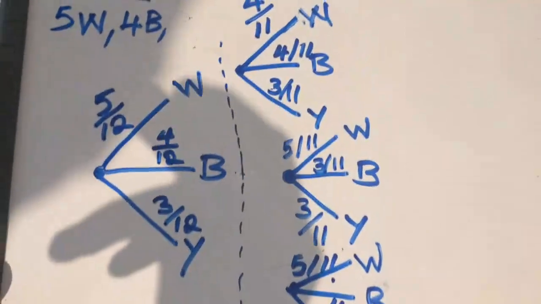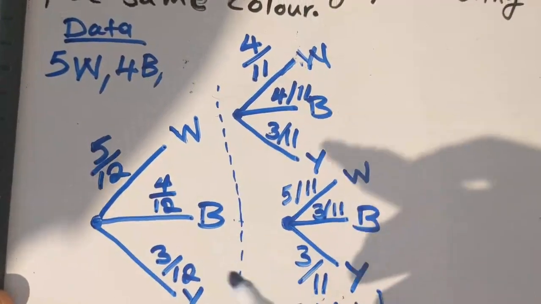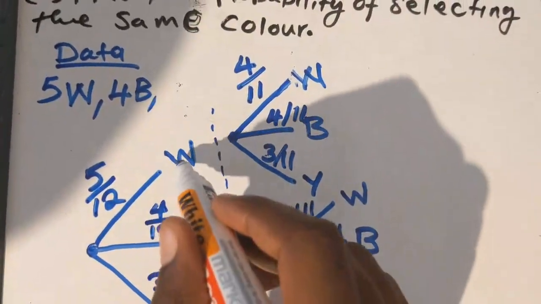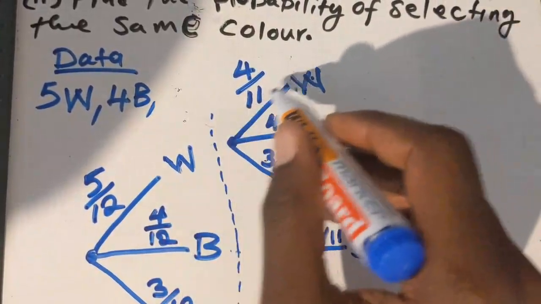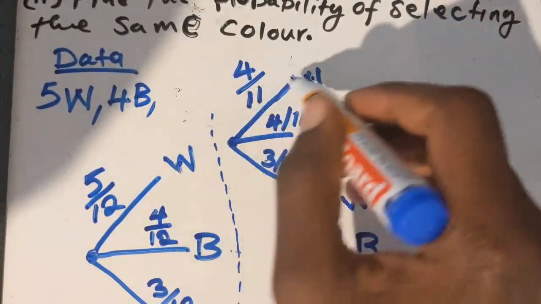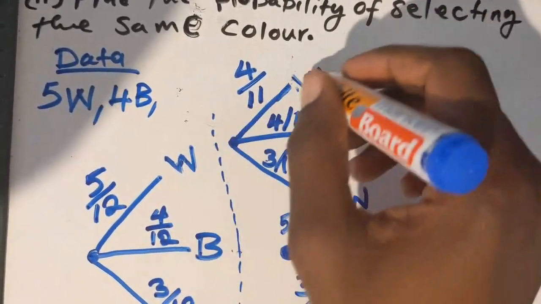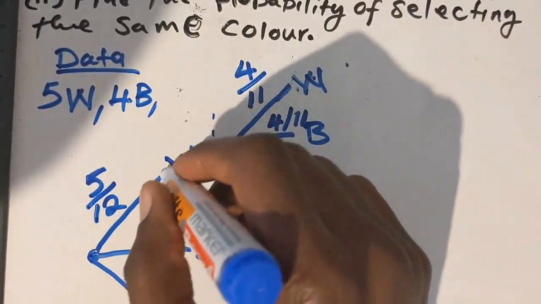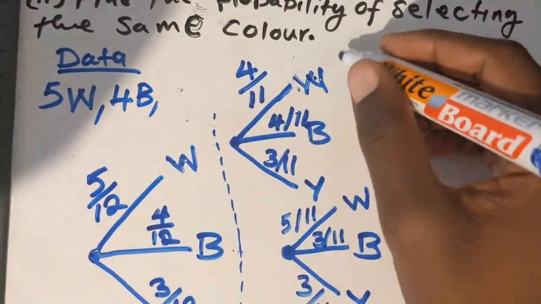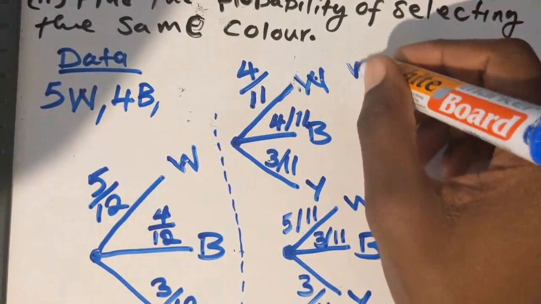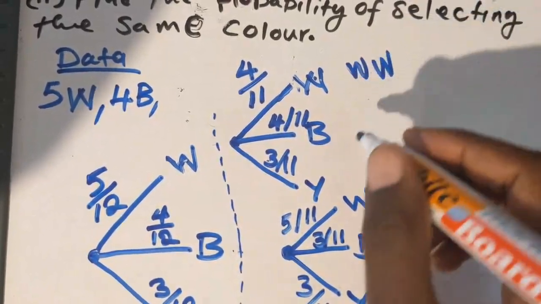So you need to now find the possible outcomes, okay. So here you're going to say blue goes with blue, blue, right? So here we have blue, blue. So here we have what? I mean white, white. So this line straight, we have white, white. So here we have what? White, white, like that, okay.